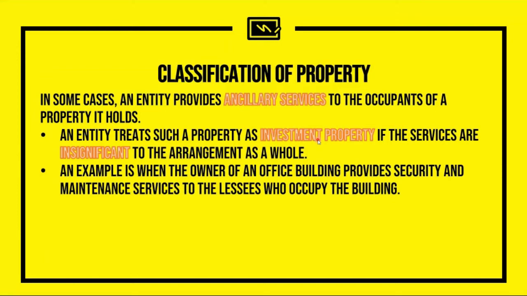As a general rule, this is already insignificant. Therefore, the ancillary services as compared to the arrangement as a whole are insignificant, and the property being rented out is an investment property. Similarly, the examples given by the standard are security and maintenance services in office buildings, which are considered insignificant.